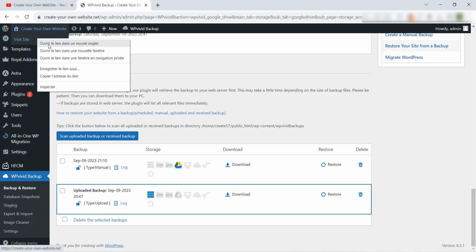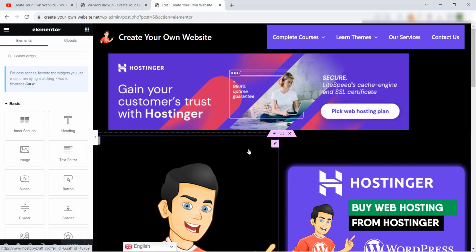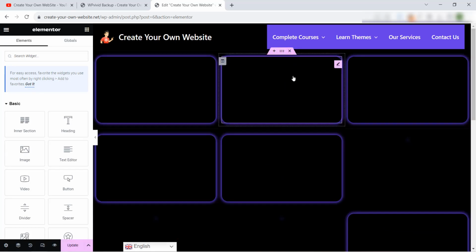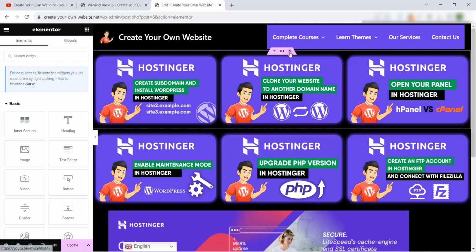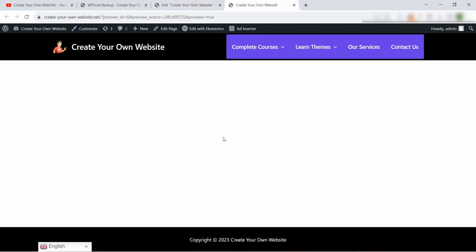I will visit my website and I will try to make some damage in the home page, edit with Elementor. Like this, I will delete all my content from the home page, like this, update to save this damage or this modification that I did right now. Great. Preview changes. Like we see here my friend, I have deleted all my homepage content.